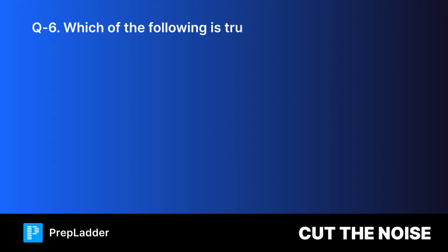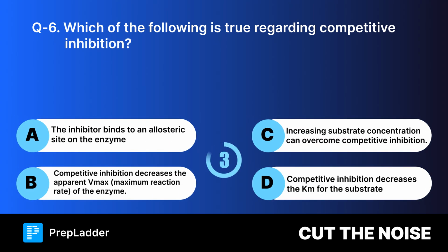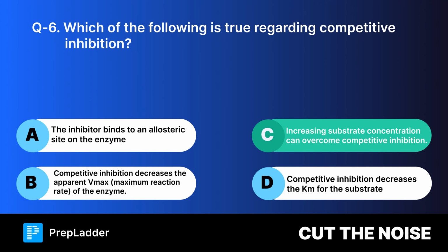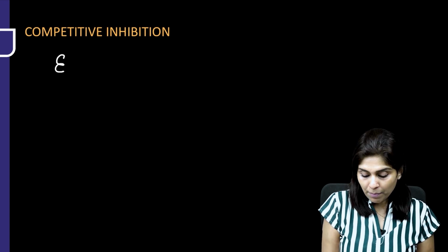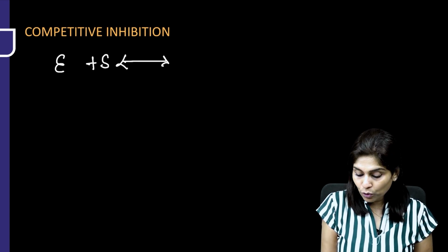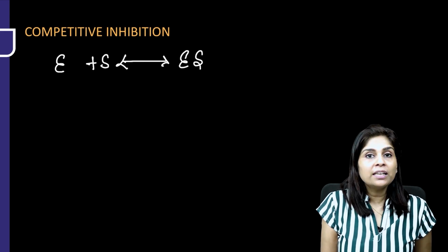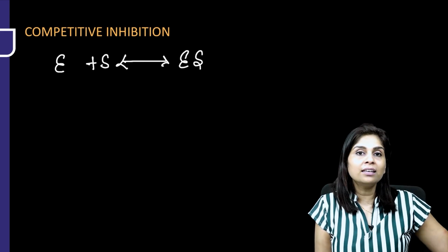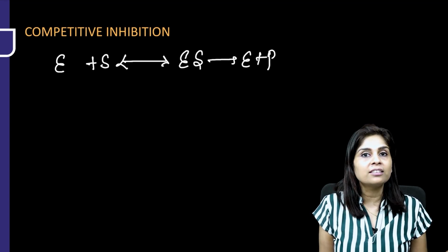Question 6. Which of the following is true regarding competitive inhibition? Your options are. And the correct answer is increasing substrate concentration can overcome competitive inhibition. Here's the explanation. Usually when there is an enzyme and a substrate, this enzyme and substrate react together to form enzyme-substrate complex. And this enzyme substrate complex breaks to form either enzyme and substrate, or it forms enzyme and product.